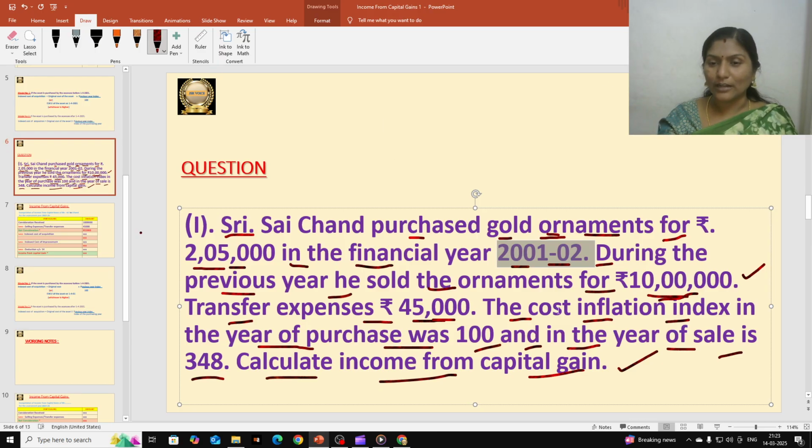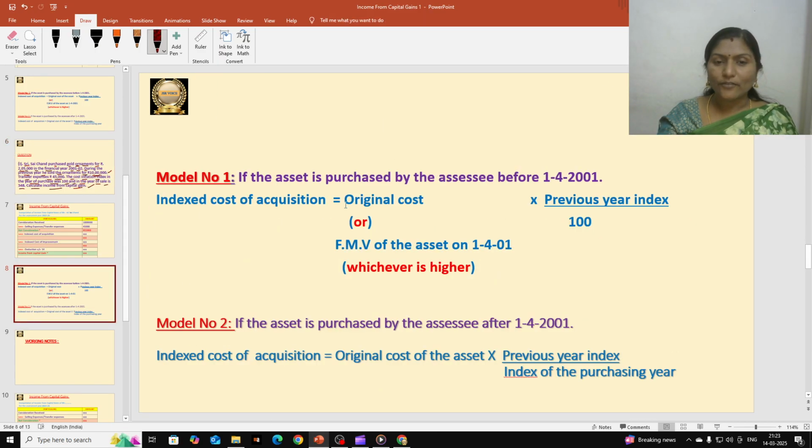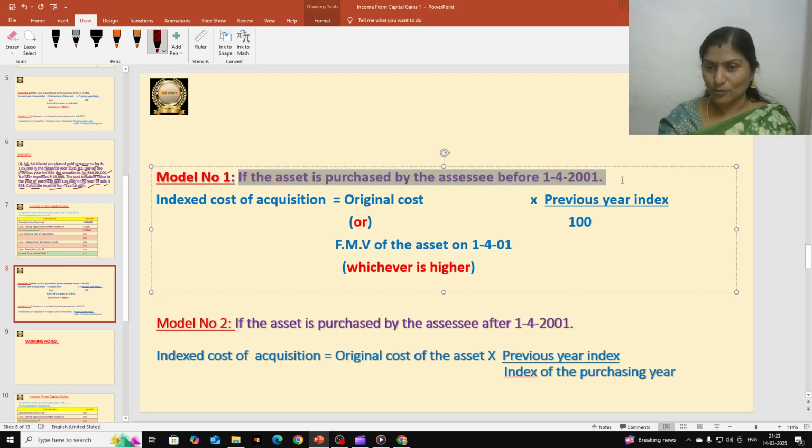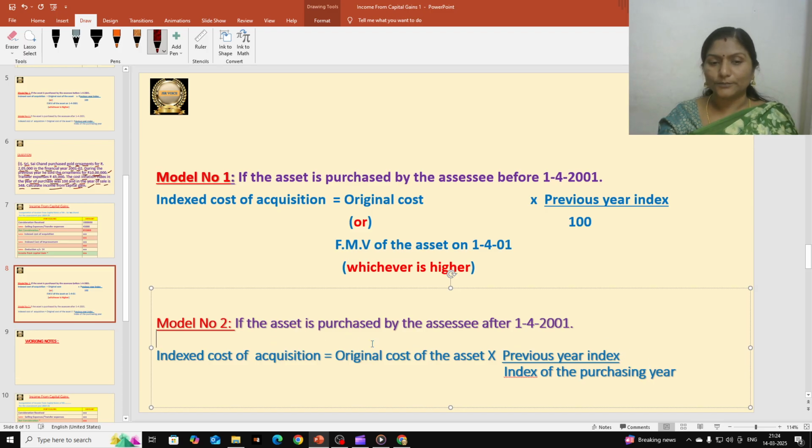Not before that. So which formula are we going to take? The first one is if the asset is purchased before 1-4-2001. He did not purchase before 1-4-2001, because he purchased during the period 2001-02, which means after that only. So we don't take the first formula, we are going to take the second formula. What is our second formula? If the asset is purchased by the assessee after 1-4-2001. Our assessee purchased it after 2001.